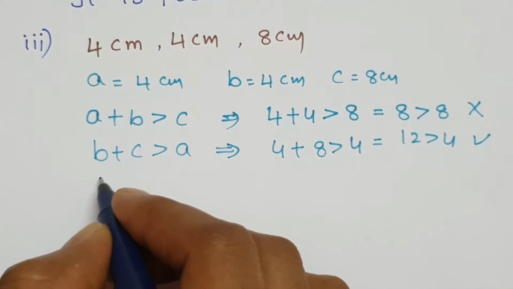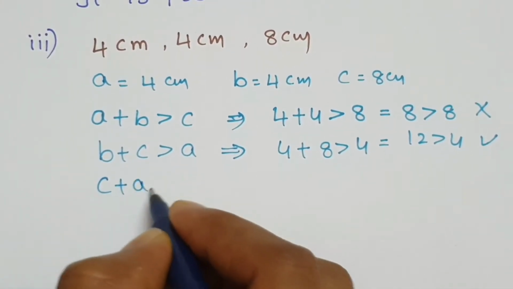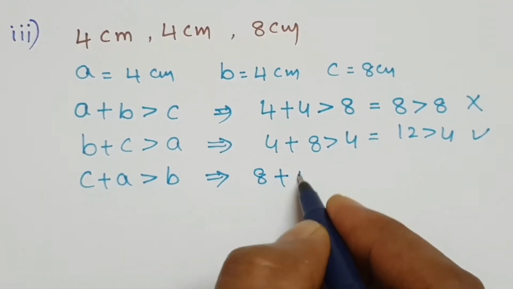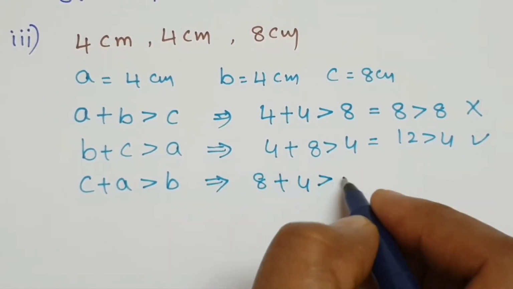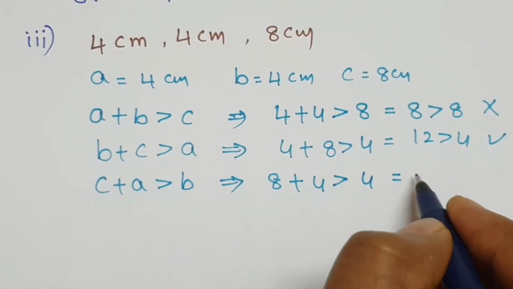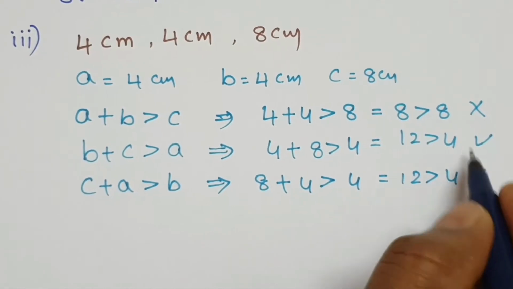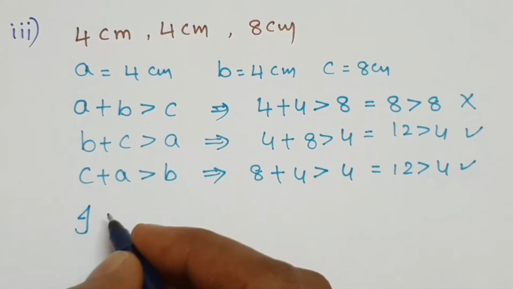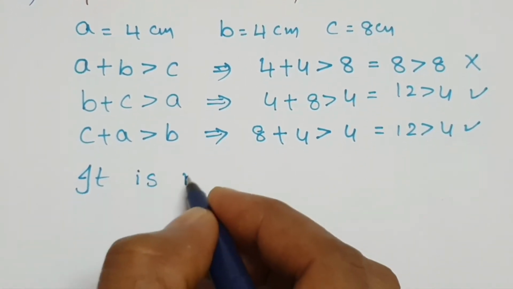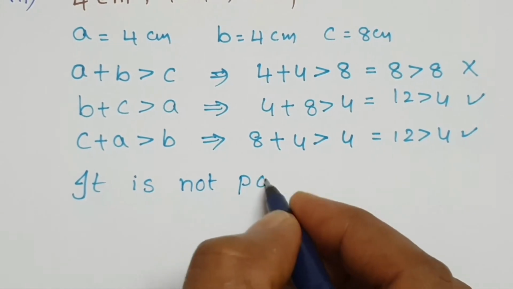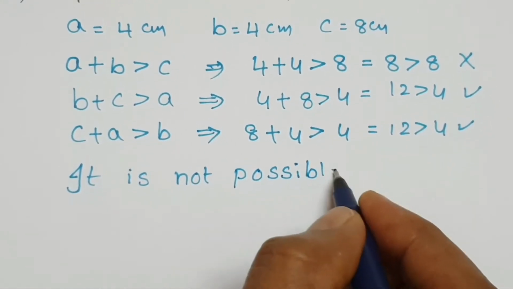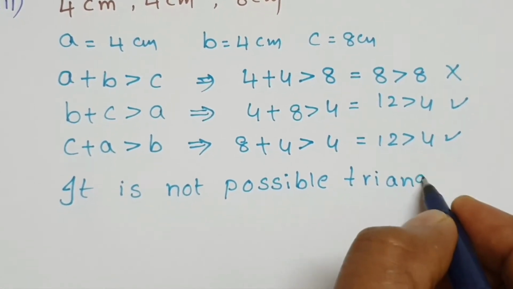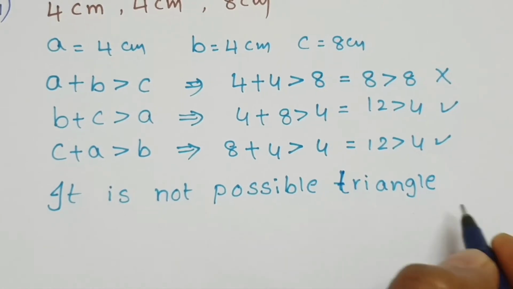So another one also, see here, C plus A is greater than B. C means 8 plus A means 4 is greater than B means 4. 8 plus 4, 12 is greater than 4. Two satisfied, but the third one is not satisfied. It is not possible to make a triangle. It is not possible to construct a triangle.